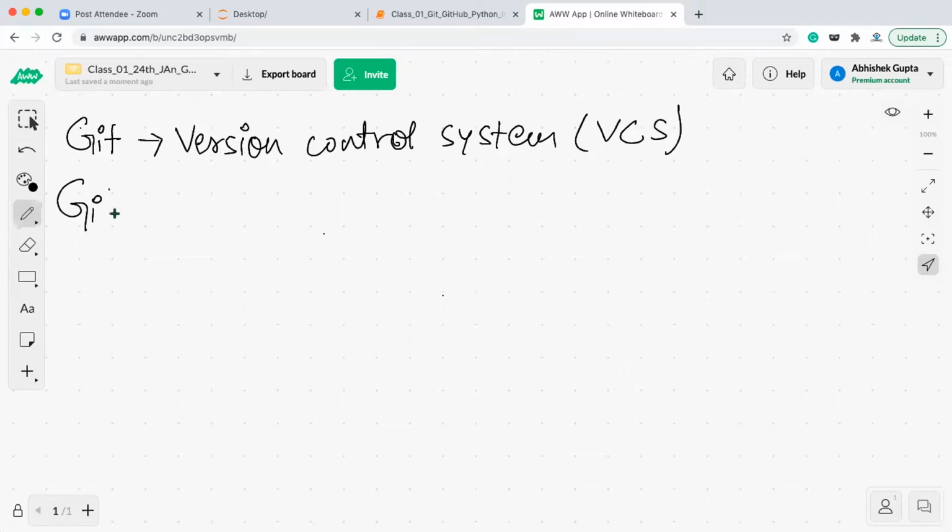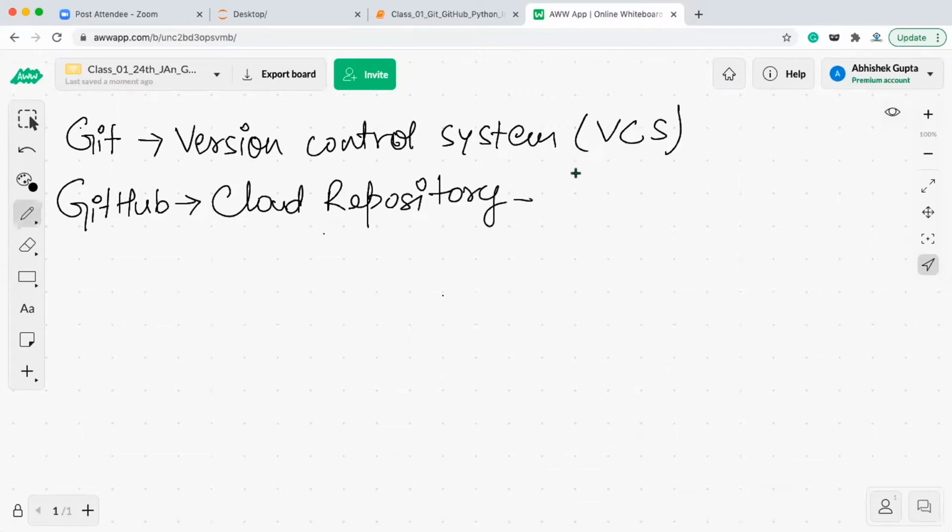And then the next term we have is GitHub. What is GitHub? GitHub is a cloud repository which uses Git as its VCS. So Git VCS is used in GitHub. Now, what is this Git, or what is this version control system?